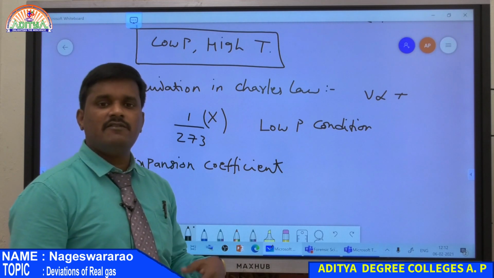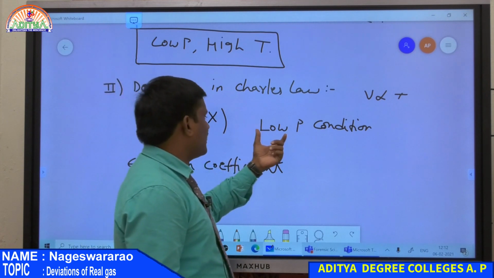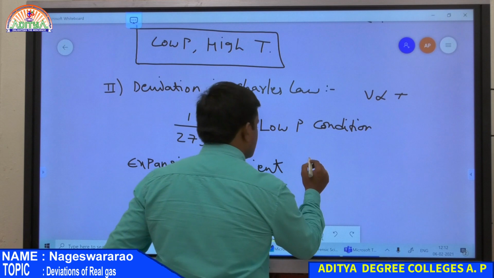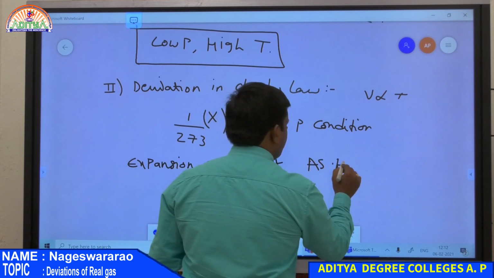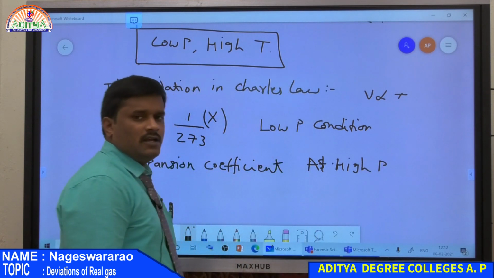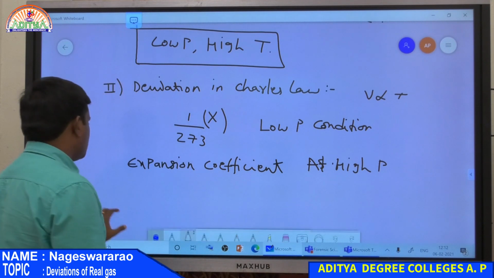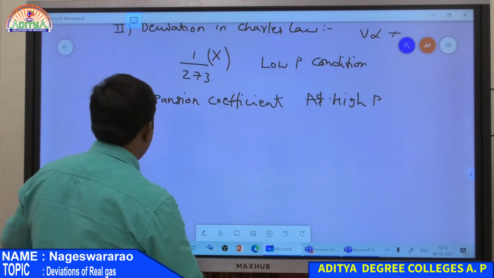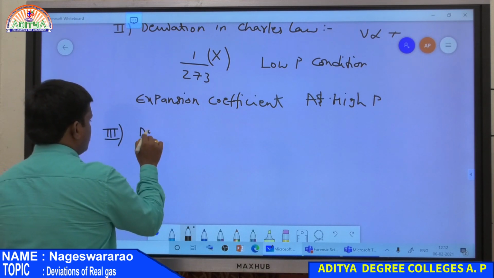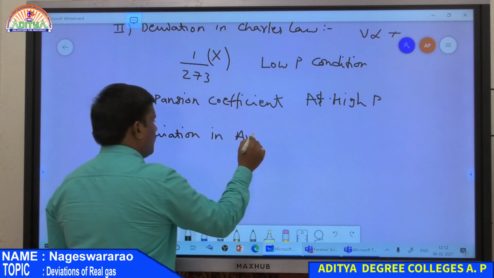So it means there is a deviation in Charles law. Therefore, this statement is only true under the conditions of low pressure. As the pressure increases, at high pressure, there is a deviation in Charles law. So this is the deviation in Charles law. And the third one is deviation in Avogadro's law.